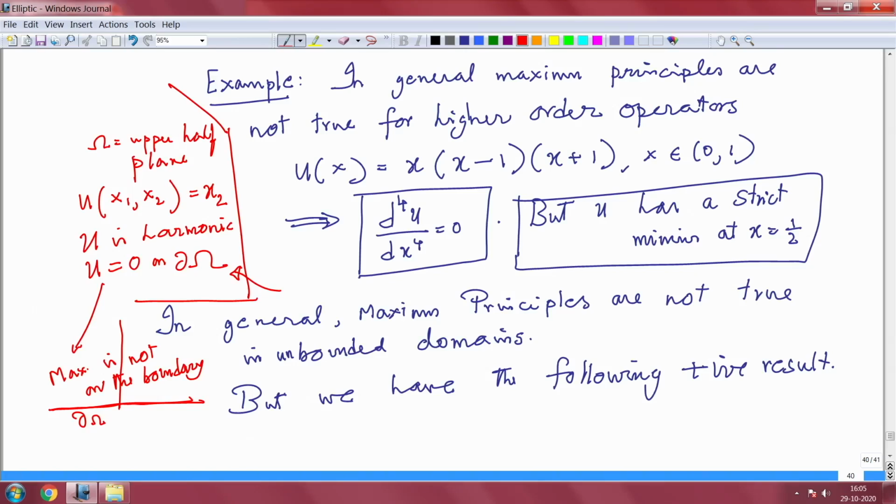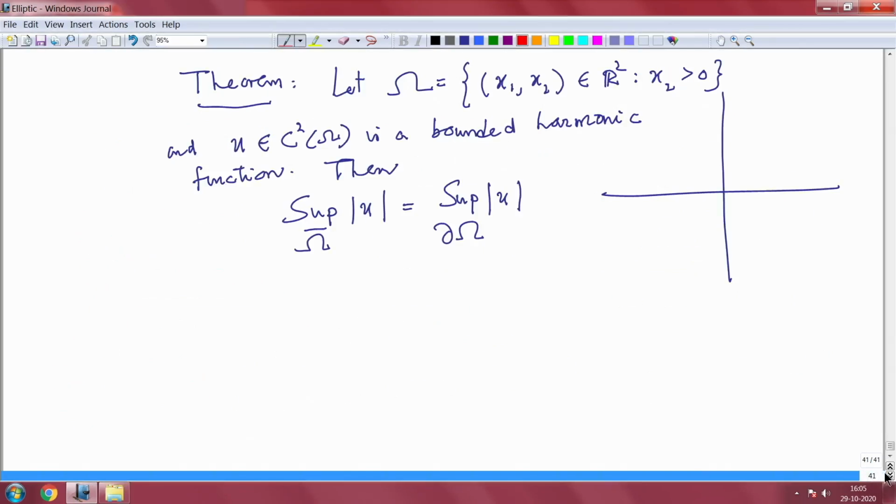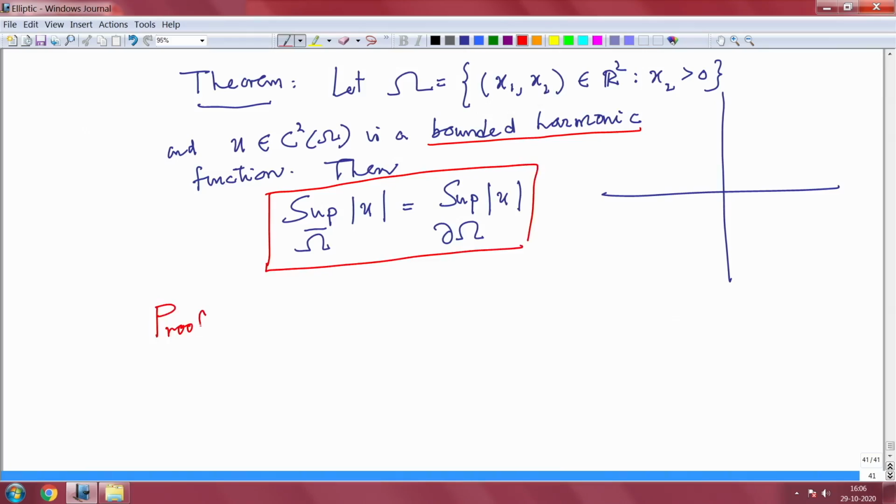So, in the other case we said you have the maximum attained at the boundary. Unbounded domains are generally not true, but we have the result: if you happen to have a bounded harmonic function, whereas in the previous example u is not bounded. So, if you have u in C2 of omega in the upper half plane, this is a very special case, then the maximum is attained at the boundary. As I say, I am not going to prove it, I want to just give a sketch of the proof here.